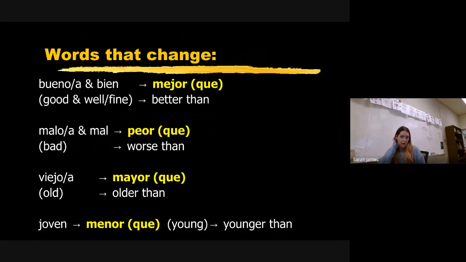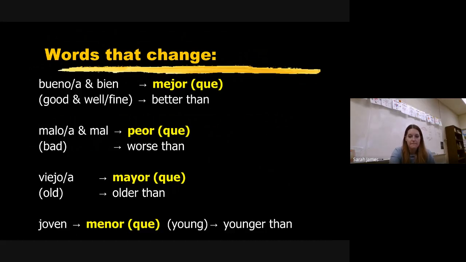So the last two there, I think you already know. But I don't think we've done mejor very much. And I don't think we've done peor at all. Okay. If I want to say, I don't know, Lydia is worse than Julia, then I can say Lydia es peor que Julia. Easy. All right, so all the yellow we need copied down, and you need to know what all four of those mean.